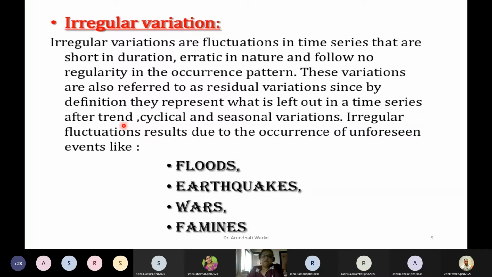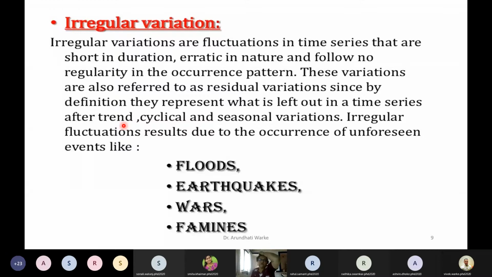There are several variations you can observe because of these natural calamities. Right now we are facing the virus COVID-19, but sometimes because of flood, earthquake, wars, and other natural calamities, the entire lifestyle changes, and because of that we can see the variations, and that time particularly this is called a time series analysis. We can consider that as well.